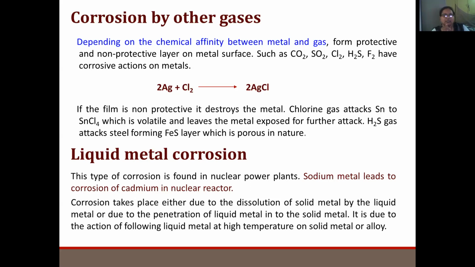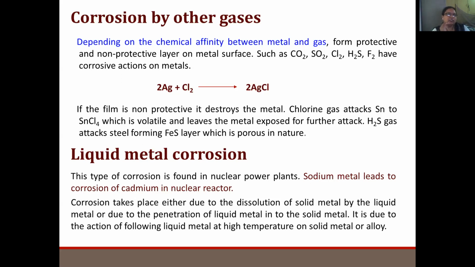Chlorine gas attacks tin to form tin chloride, which is volatile and leaves the metal exposed for further attack. Hydrogen sulfide gas attacks steel, forming an FeS layer, which is porous in nature. So corrosion by other gases depends upon the chemical affinity between the metal and the gas. This point you have to remember.